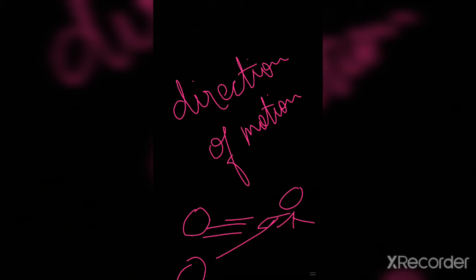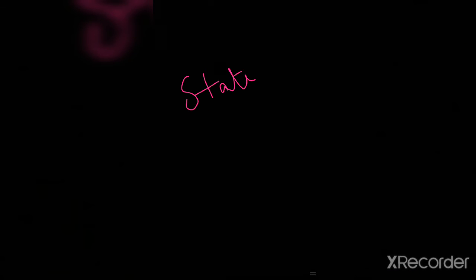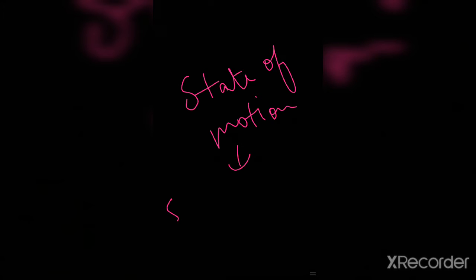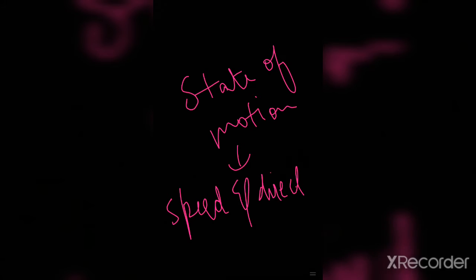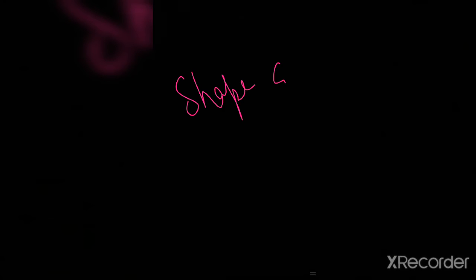This is actually called the state of motion. State of motion can be described by speed and direction. If the speed or the direction of motion changes, it is a change in the state of motion, so if they increase or decrease, the state of motion is also affected. Force also changes the shape and size of an object.